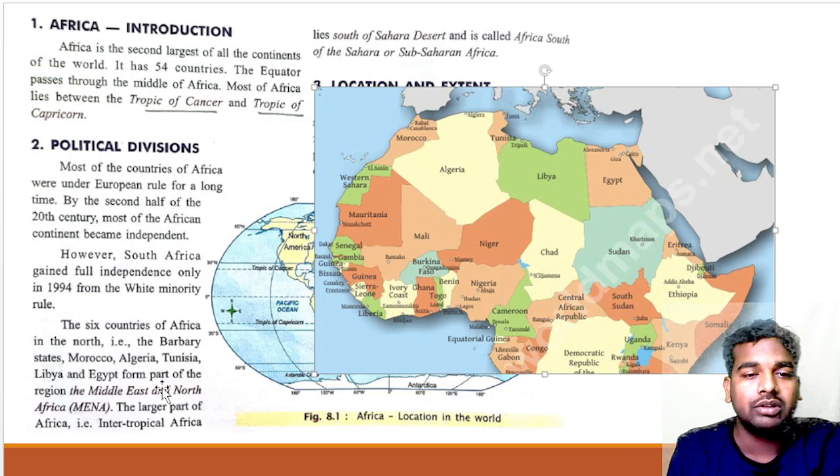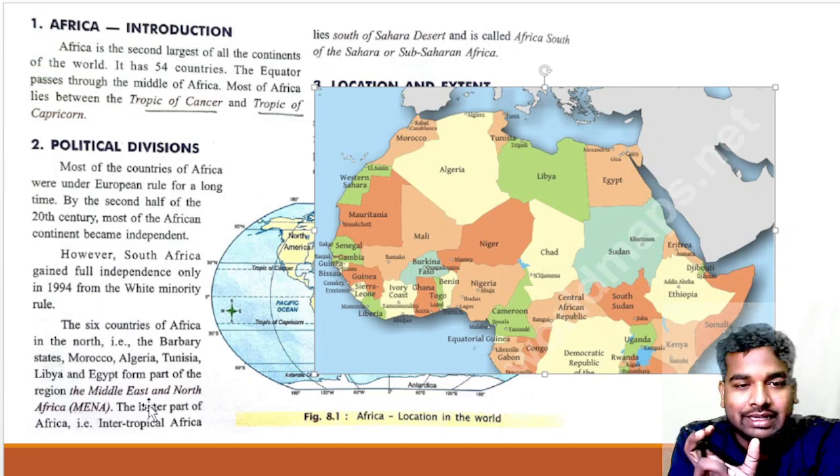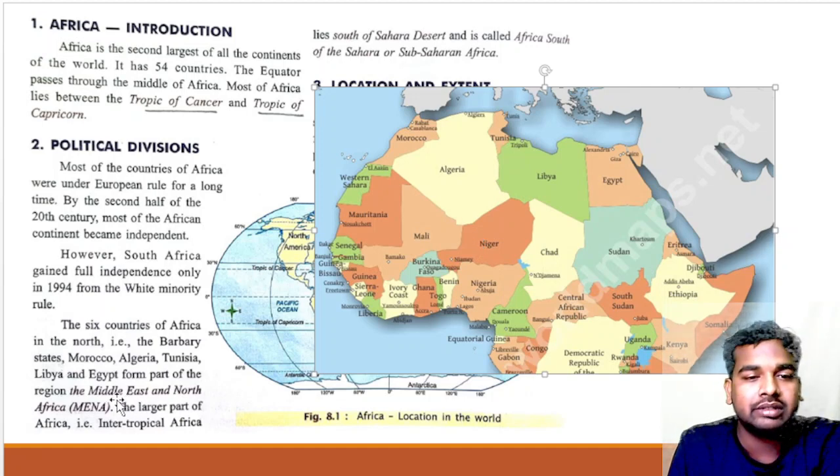Okay. Now the six countries of Africa in the north: you will find the Barbary states, Morocco, Algeria, Tunisia, Libya and Egypt. Once again, that is the Barbary states, Morocco, Algeria, Tunisia, Libya and Egypt. These are the countries.